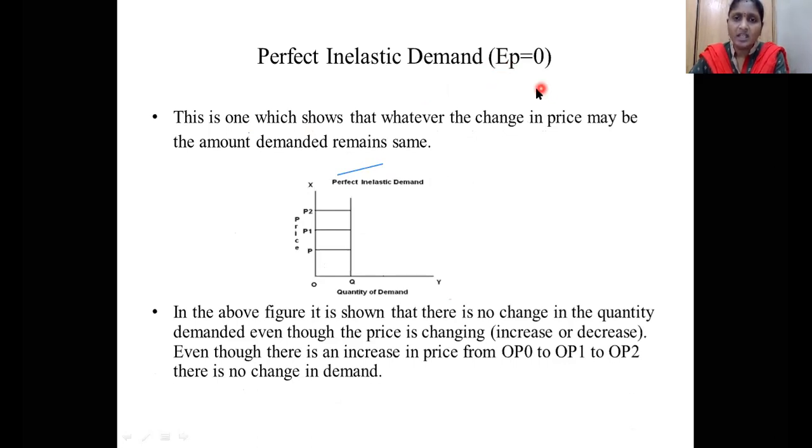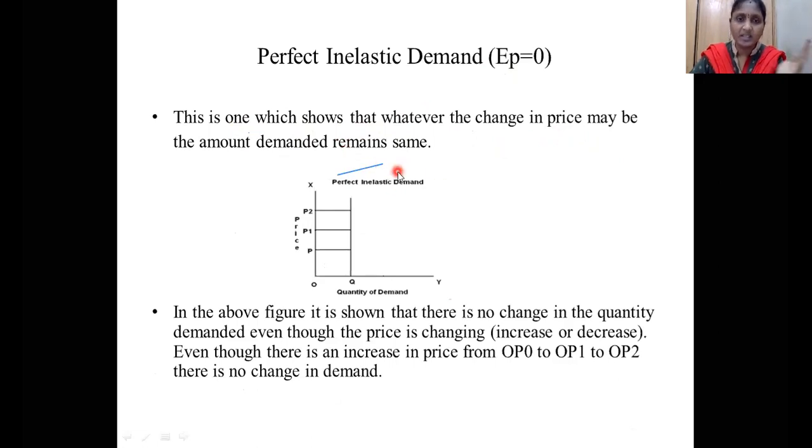This is the reverse case of the previous one, because in the previous case there is a small change, or in some cases no change at all, but the quantity demanded is very large. But here, whatever the price change may be, the amount demanded remains the same.